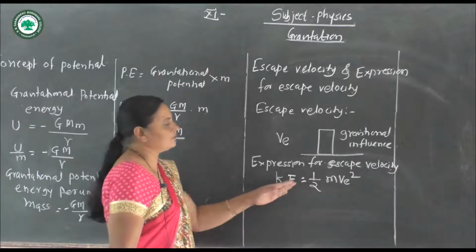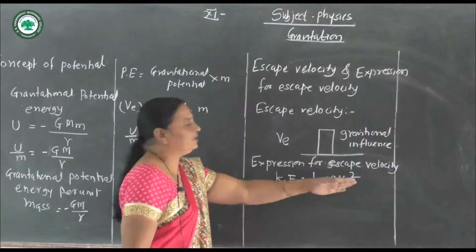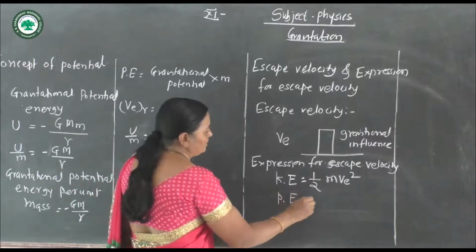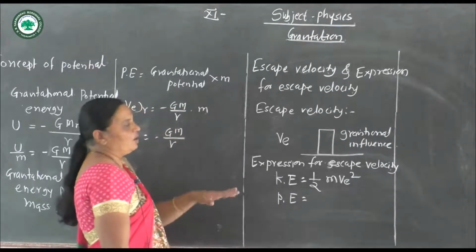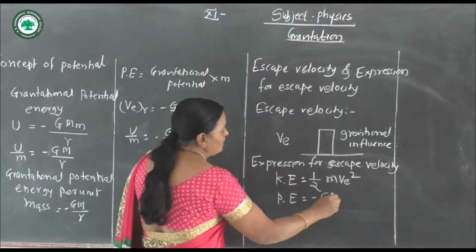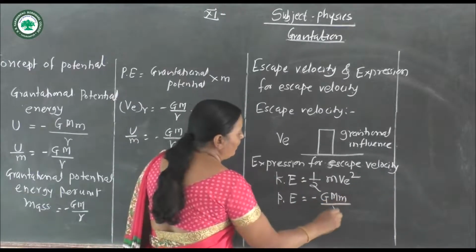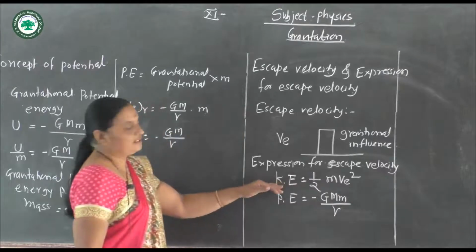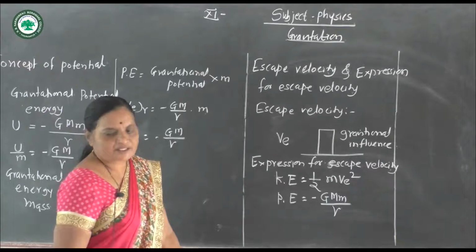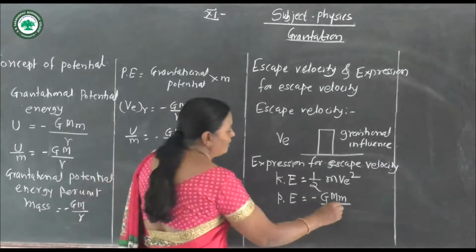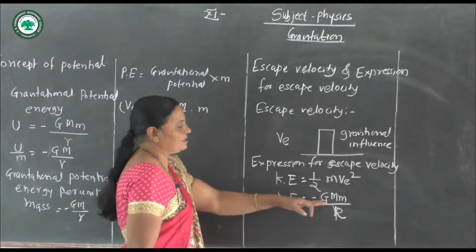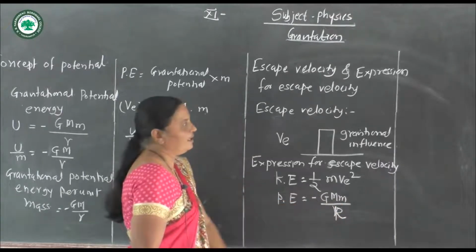Now potential energy on the earth's surface is given by minus GMm divided by r. This is kinetic energy, this is potential energy. Since r is on the earth's surface, the potential energy is minus GMm divided by r.